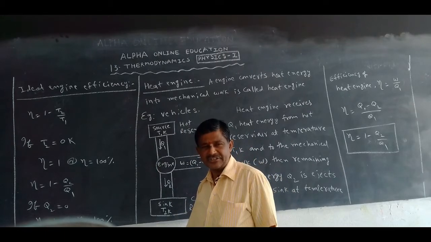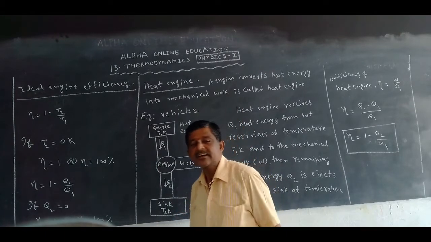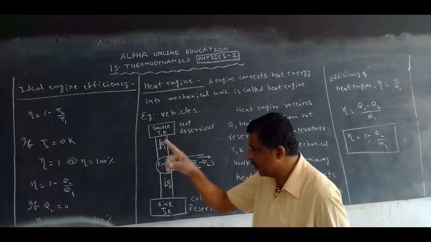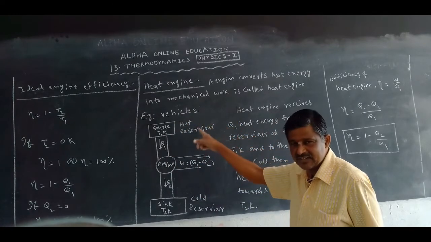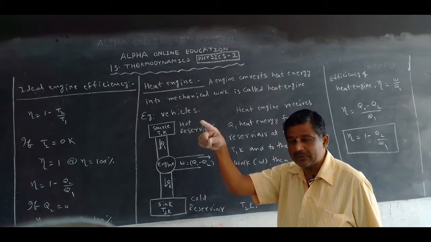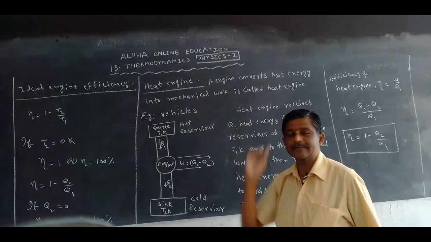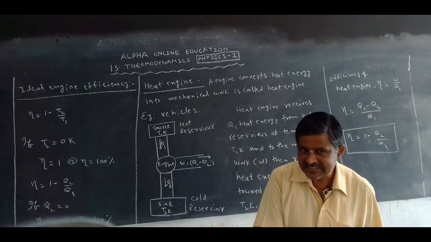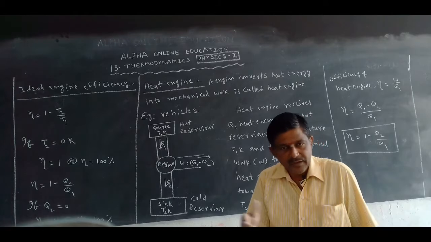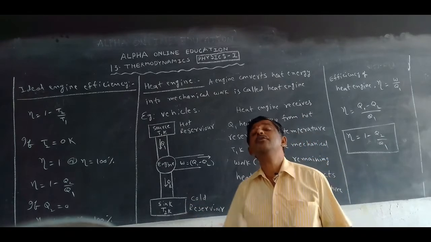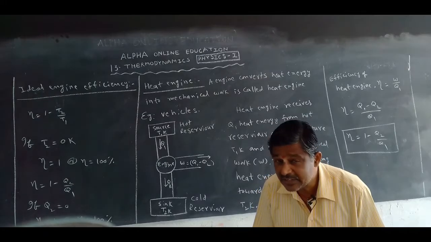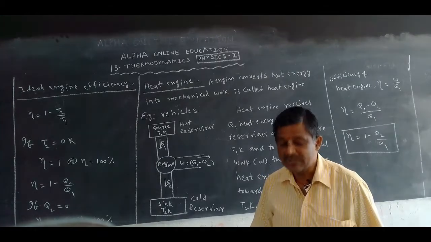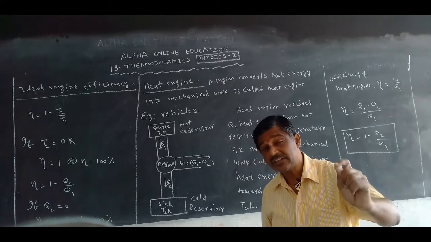We know that the Carnot engine in one direction acts like a heat engine, and in another direction acts like a cool engine. Cool engine means refrigerator. That's why the Carnot engine is called a reversible engine. Why is the Carnot engine called a reversible engine? In one direction it acts like a heat engine, in another direction it acts like a cool engine. Now we want to discuss the heat engine.